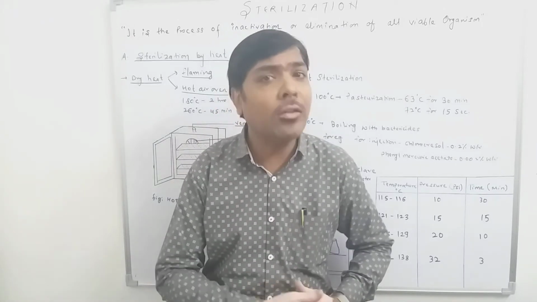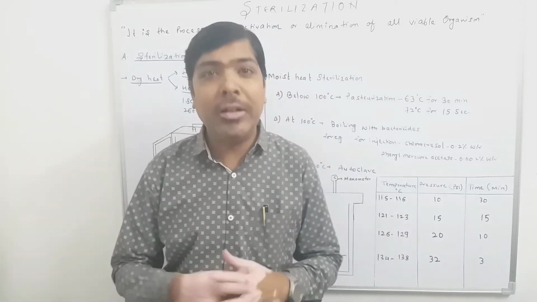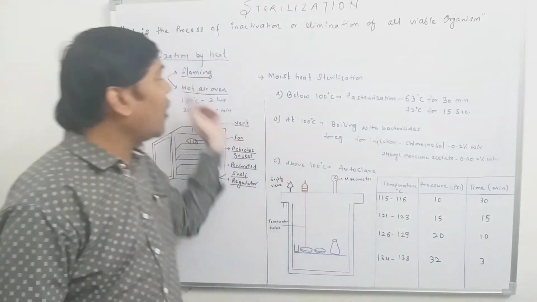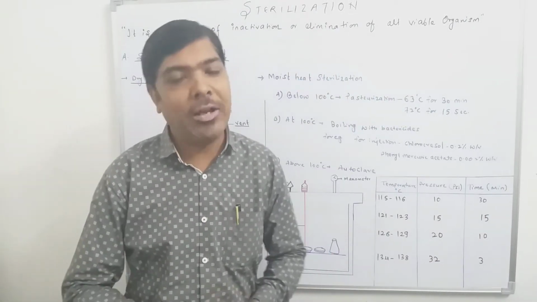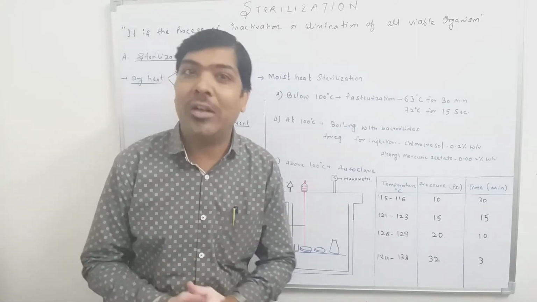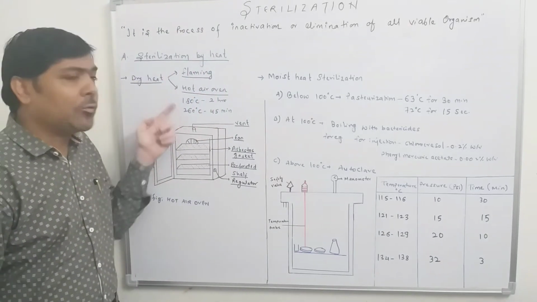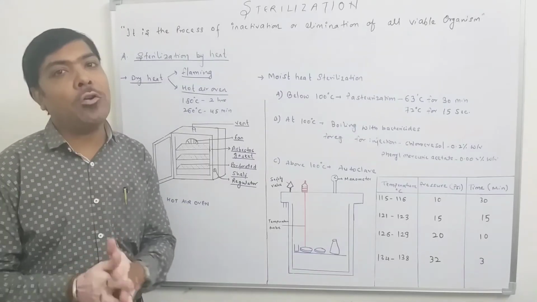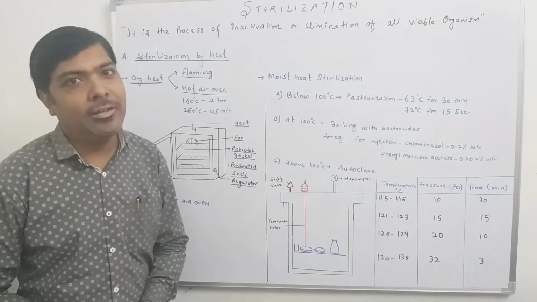We are not considering the drying process. Drying is actually just the removal of water, but here we are performing the sterilization process. It means we have to go for the removal, inactivation, and elimination of all viable microorganisms. Here we are not drying the material, we are sterilizing the material. And for sterilization, at least this much exposure of temperature and this much exposure of time is necessary in order to assure that the material inside the hot air oven gets completely sterilized.